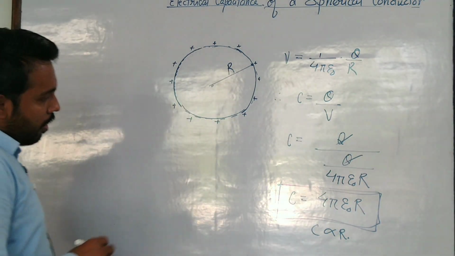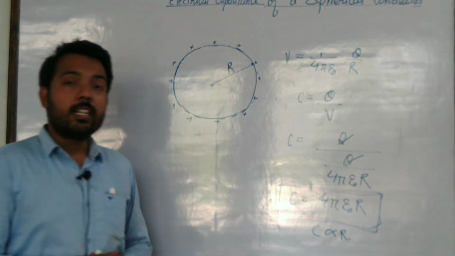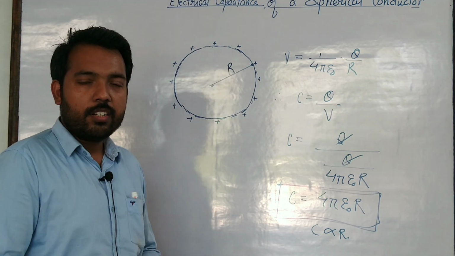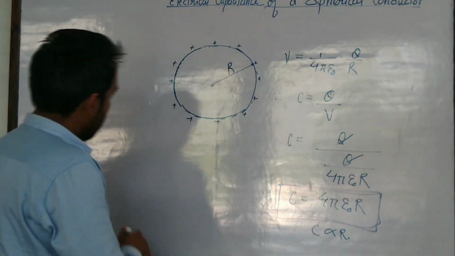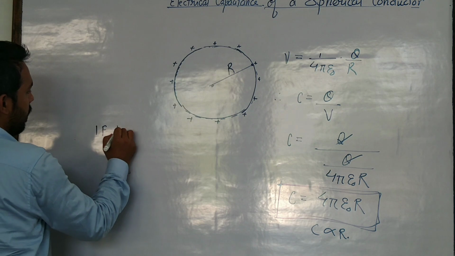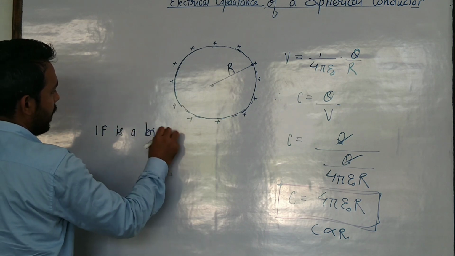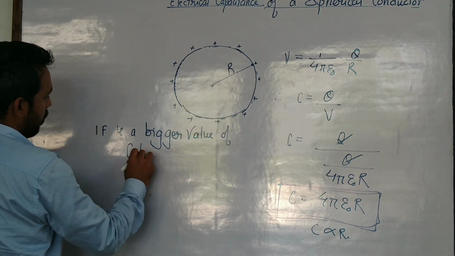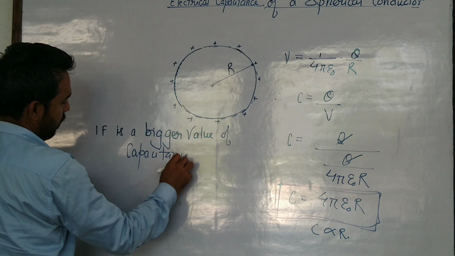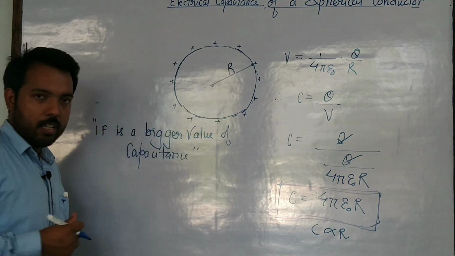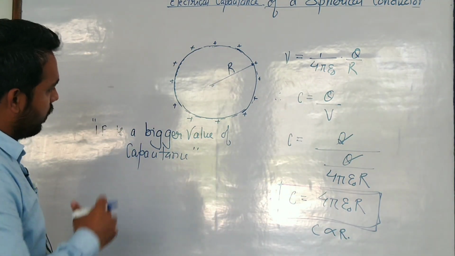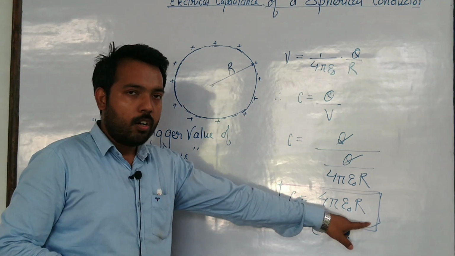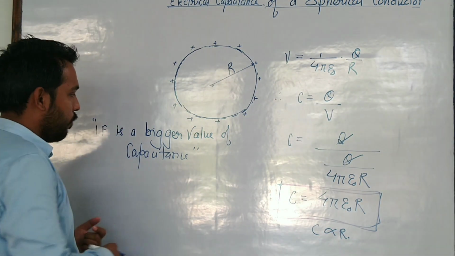Okay. Now from this derivation we can discuss that 1 farad is a very big value of capacitance. That is a very important question and it is generally asked in your board examinations. So how are we going to show that 1 farad is actually a big value of capacitance? For this, we can just take the formula C equals 4 pi epsilon naught into R.